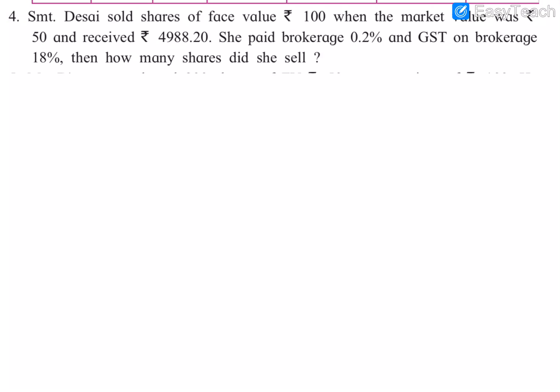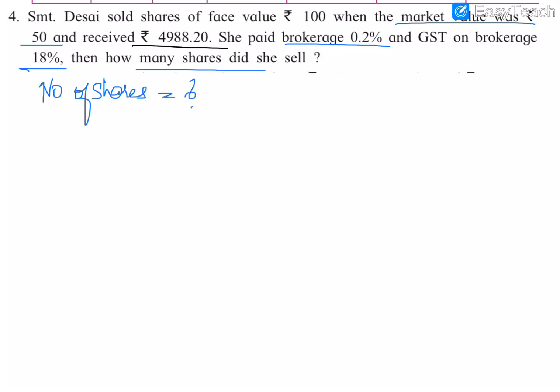So she is basically selling the shares. The amount is given. So total money she received after selling that shares is rupees this much amount. So this is the selling price of the shares. Also what else is given? Market value is given, that is rupees 50, and also brokerage is given 0.2%, and GST is also there, that is 18%. So we need to calculate the number of shares in this problem.